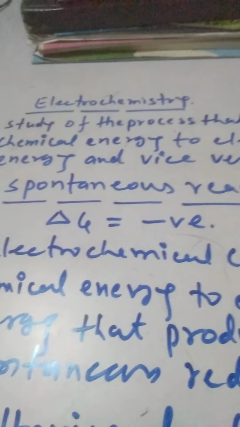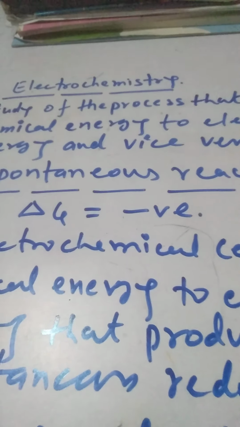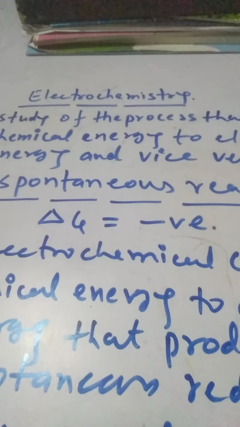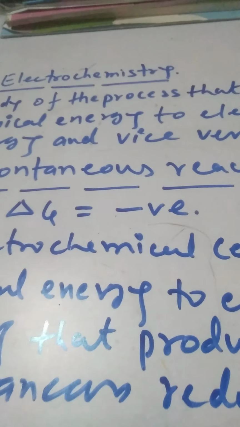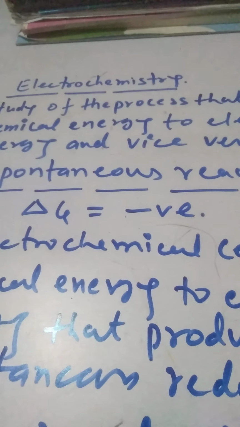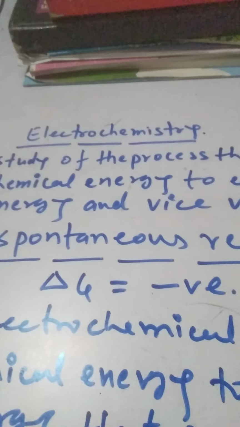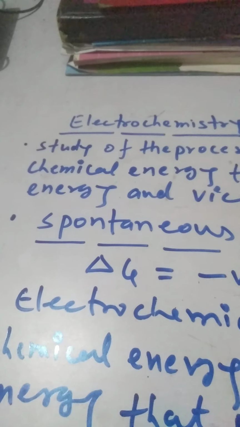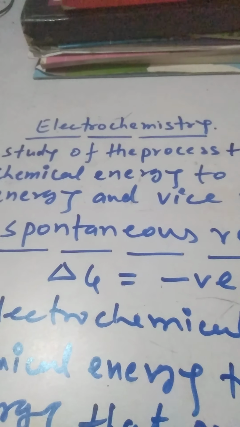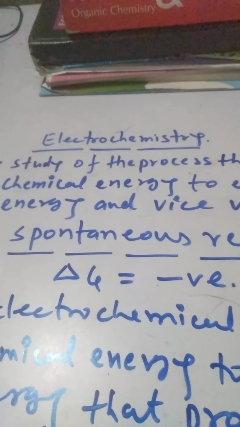The main point about electrochemistry is that in this chapter we will discuss mainly two devices. The first one is a device that converts chemical energy into electrical energy, and the second device is used to convert electrical energy to perform a non-spontaneous reaction.